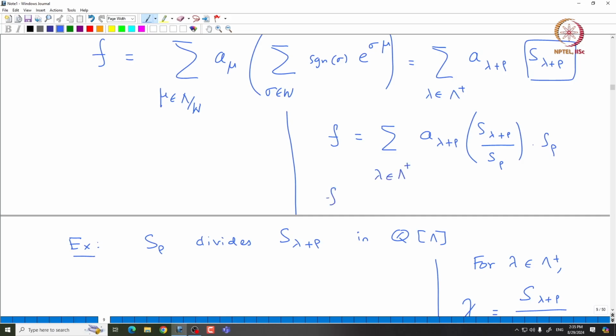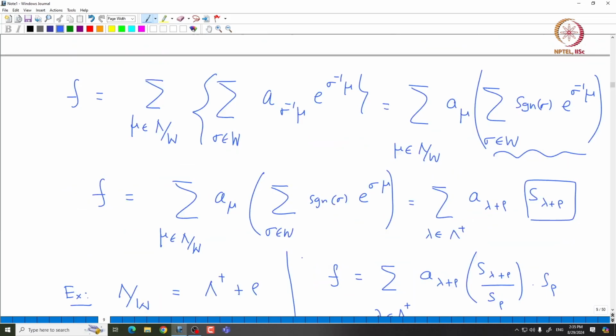Now, this tells you that F is equal to G times S rho, where G is nothing but the summation of A lambda plus rho times S lambda plus rho divided by S rho, where lambda runs over capital lambda plus. And since S lambda plus rho and S rho both are antisymmetric elements, it is clear that G must indeed be a symmetric element. So, F is written as G times S rho, where G is symmetric and S rho is antisymmetric. This is what we wanted to prove.